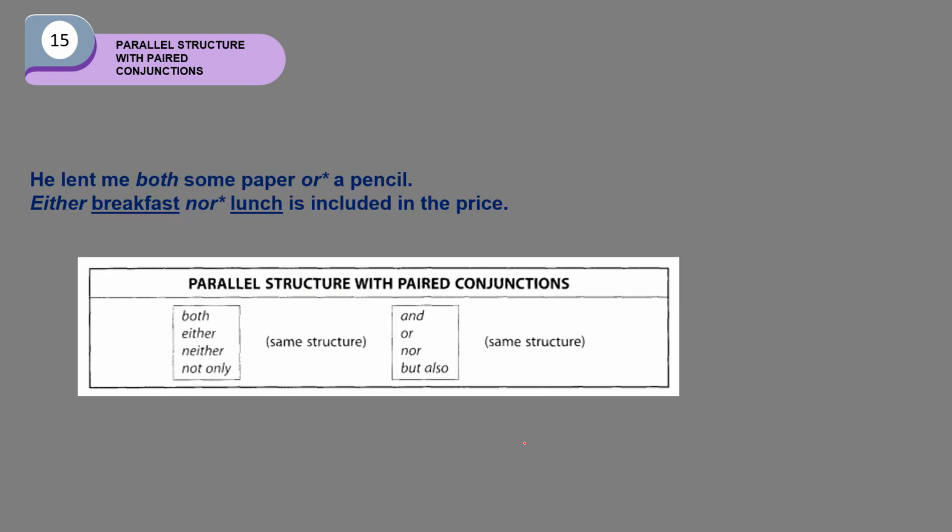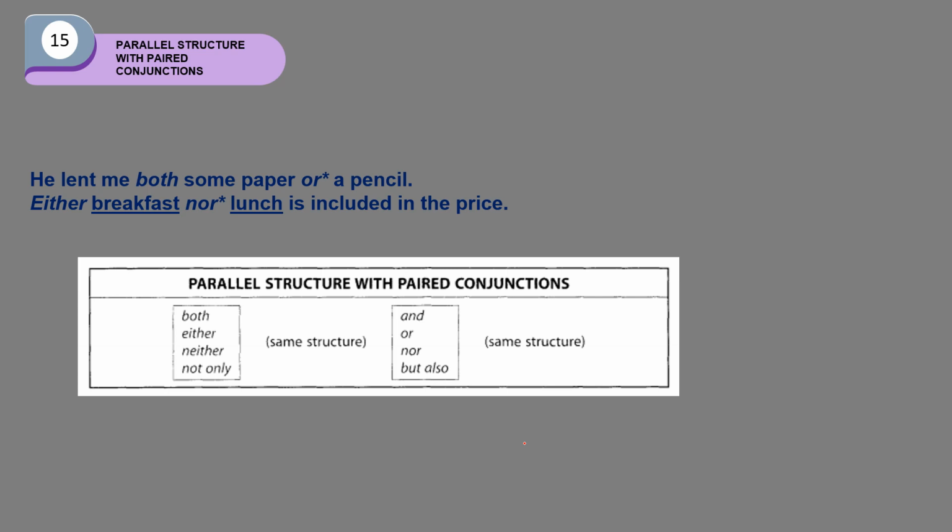Have a look at the next example. *He lent me both some paper or a pencil. Both or is not the correct pair conjunction. Both must be with and. Both some paper and a pencil.